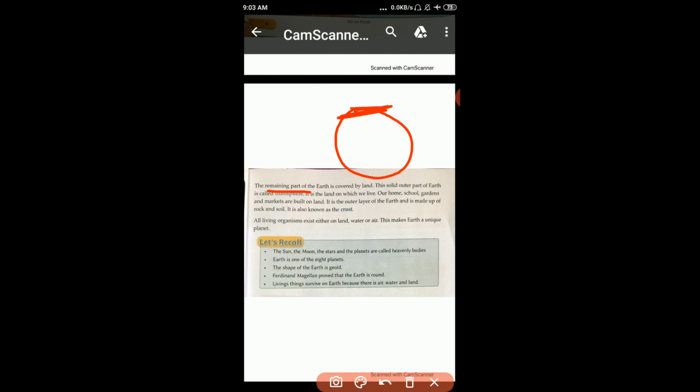This solid outer part of earth is called lithosphere. It is the land on which we live. Our home, school, garden and markets are built on land. And now student, more interesting, it is the outer layer of the earth and is made up of rock and soil.